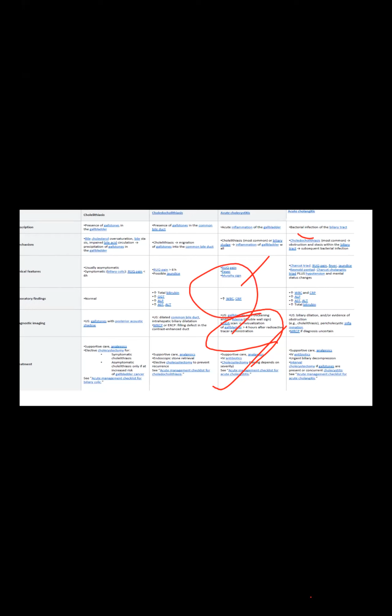So, my dear candidates, choledocholithiasis and acute cholecystitis are common scenarios in the exam. Okay. Now, cholangitis, severely important. I said severely means highly important. So, mild, moderate, severe, according to our grade. All three pictures are very important.